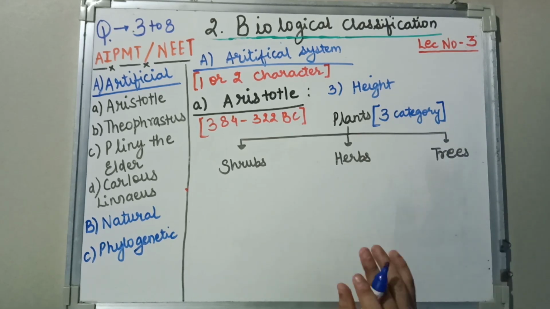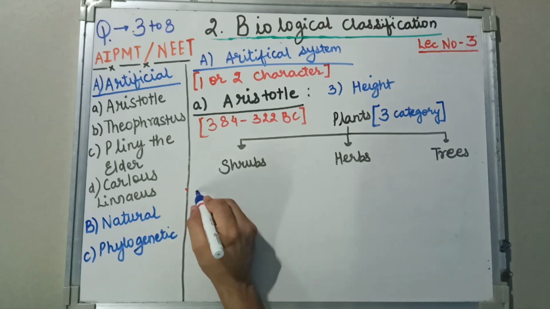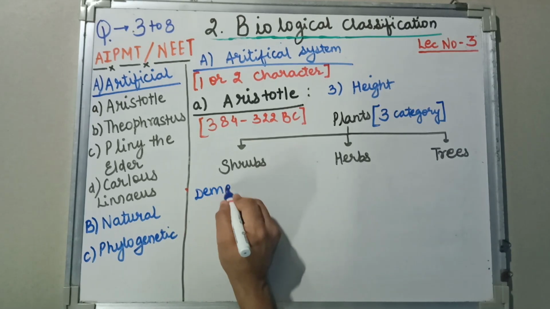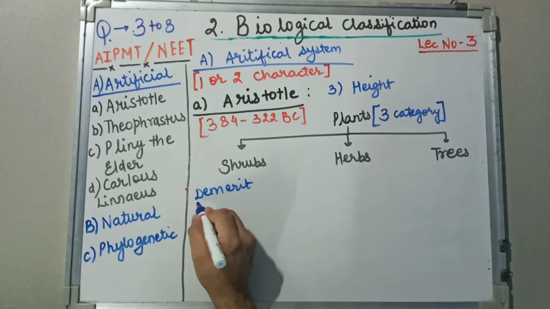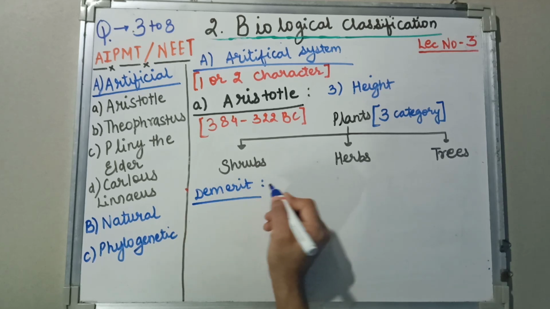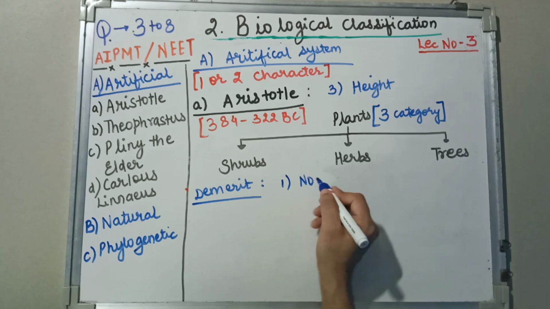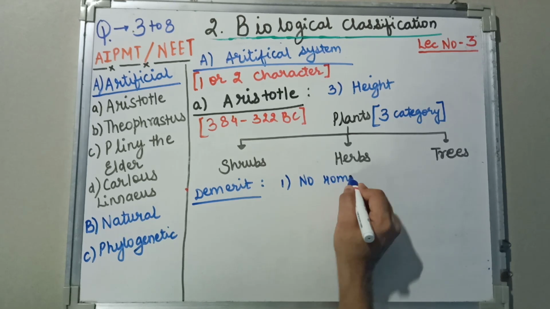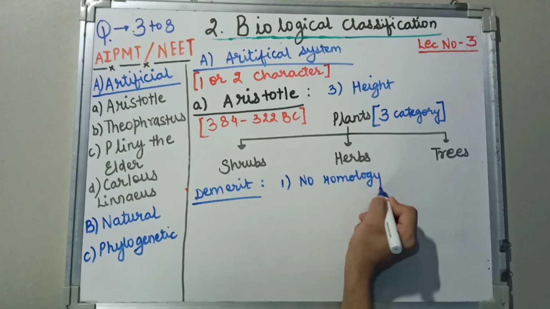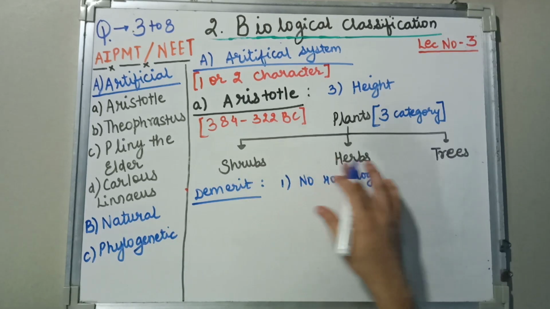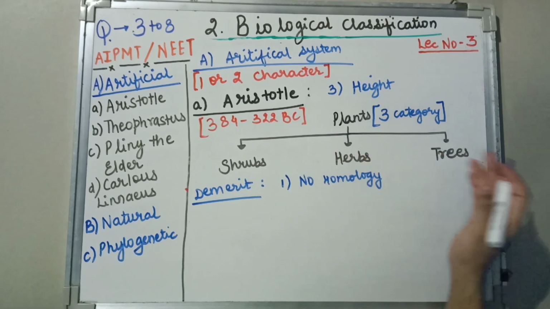But the demerit of this was, first, no homology was found. What is homology? No relationship could be related.